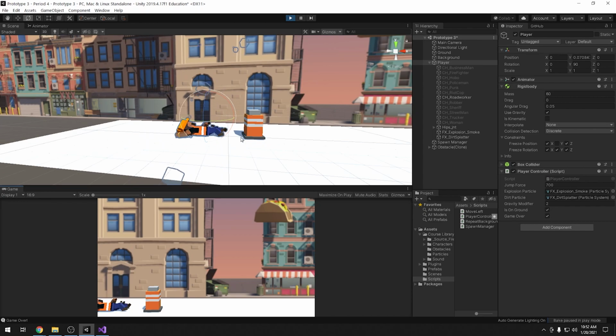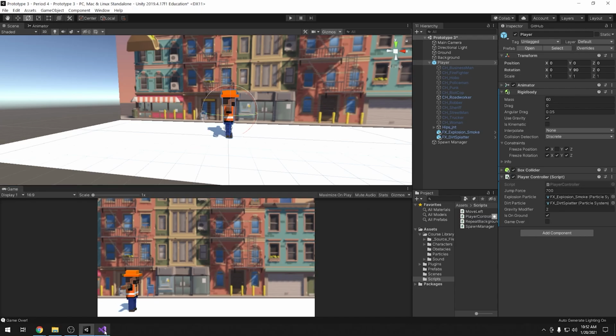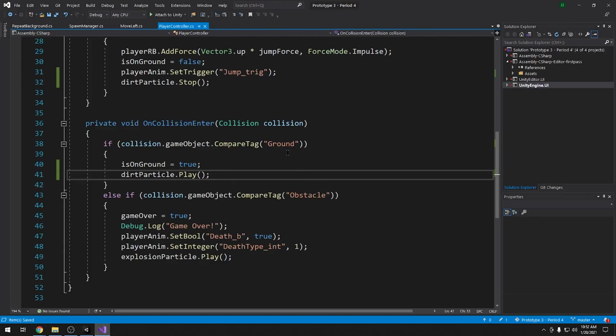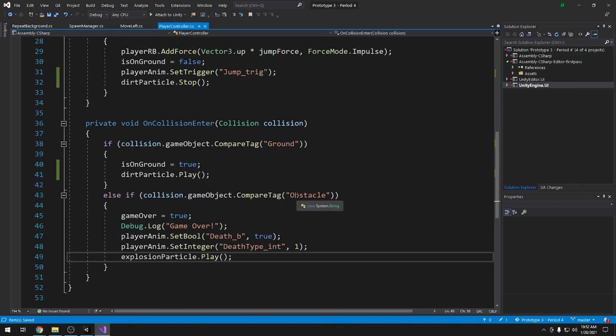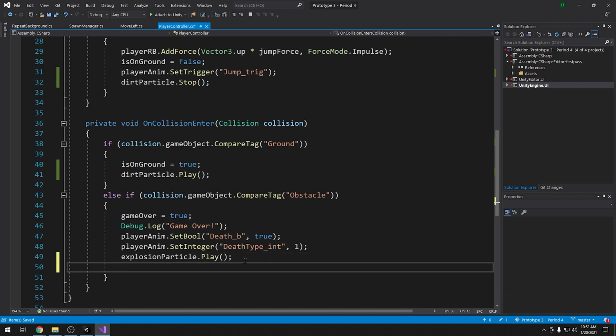But let's notice when I collide with it, you can see there's still dirt coming on, and that's a little weird. So we need to go back into our script, and we need to actually change it so that when the game has ended, we stop this particle effect as well. So here's where my game has ended. You can see when we collide with an obstacle, and right underneath the explosion playing effect, I'll go ahead and tell my dirt particle to stop as well. So that way it stops the playing of the particle effect.